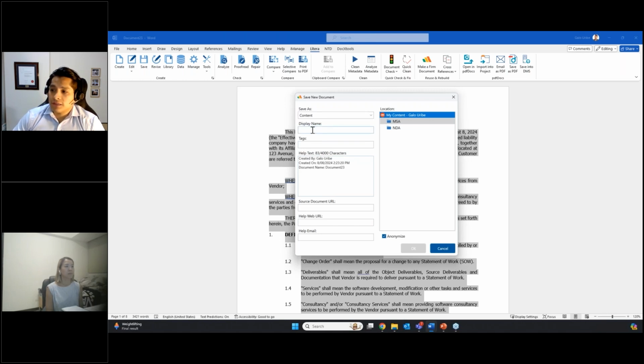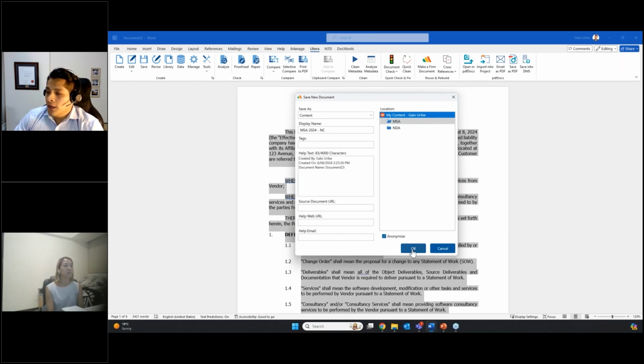I can give this template a name, so I can call it MSA 2024 Nexel Corporation. I can add some tags if I want to quickly find this template in my content library. I can also add some help text here so that I can use this as reference in the future. I will select to save this template in my MSA folder, and I'll make sure that the anonymize feature is enabled.